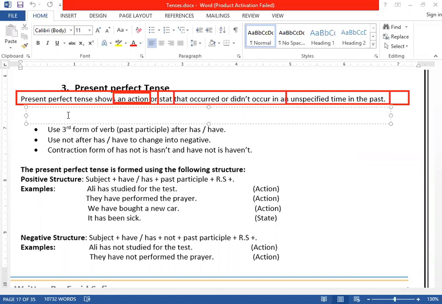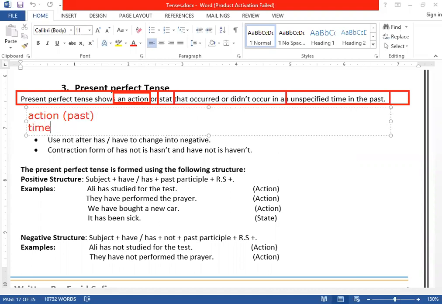Look, action happened when? It happened in the past. But number two, time. This time is unspecific, unclear. An action happened in the past and unclear time. If you remember, this is present perfect tense. In simple past tense, we studied clearly that the action happened when?